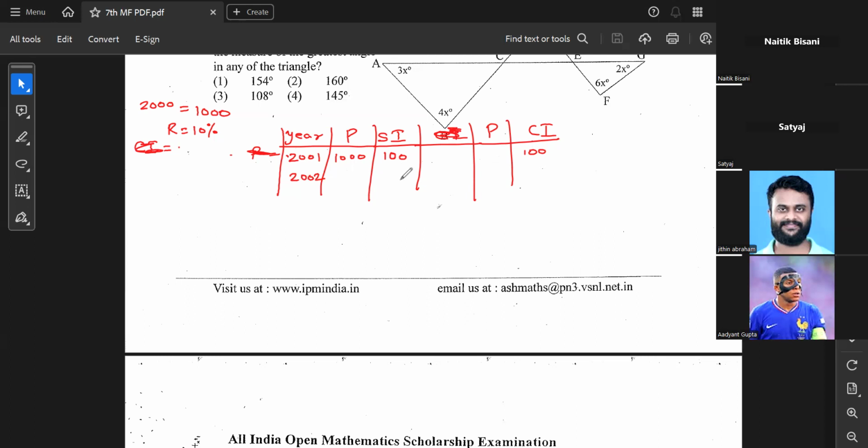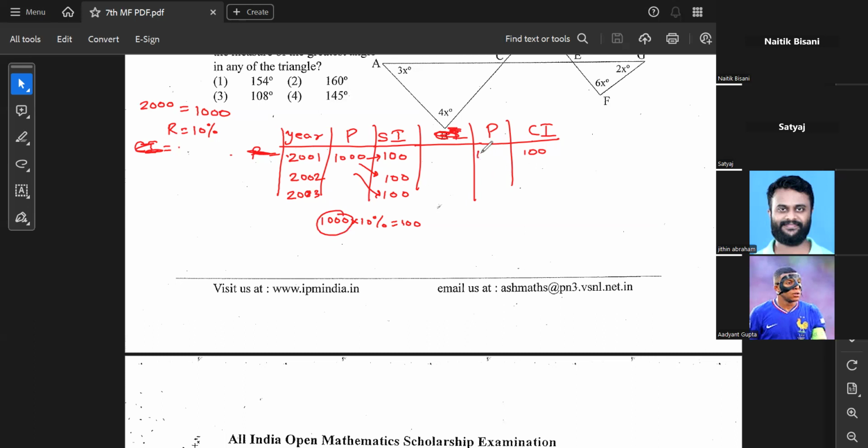in case of simple interest, what happens? Just a minute. Everyone, please mute yourself. In case of simple interest, it is the same interest which is repeated every year. The interest is not changing. Both calculations were done in a similar way: principal multiplied by 10%. That gave you 100 for both years. In the third year also, the interest remains the same because the calculating formula is the same, because the principal remains the same every time.